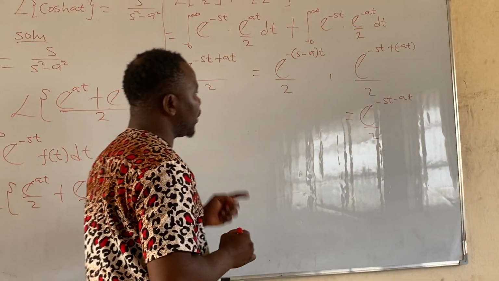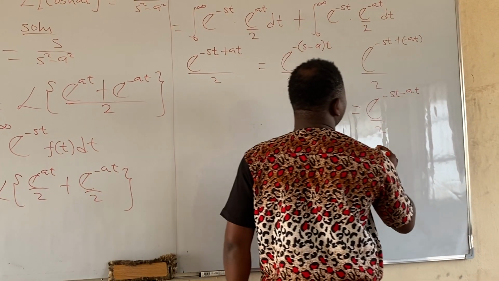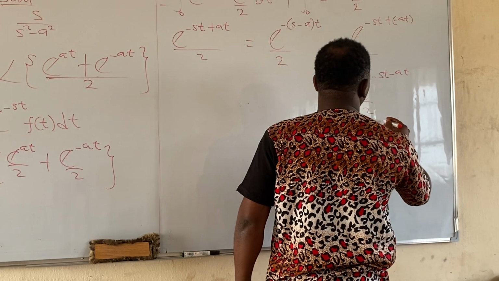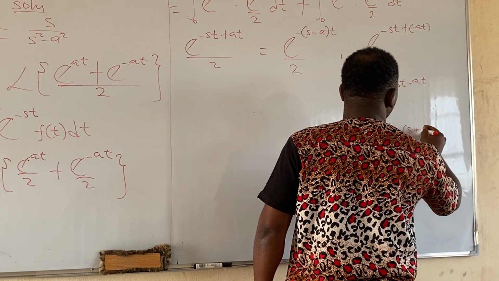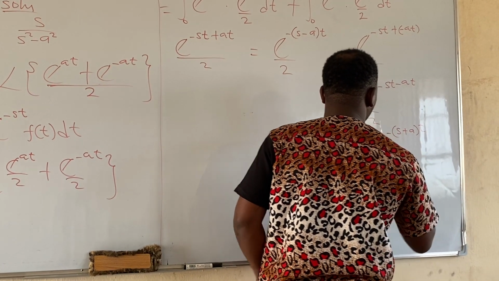Then here, let us factor out t. Here will now give us minus all in bracket s plus a, then close bracket, t all over 2.